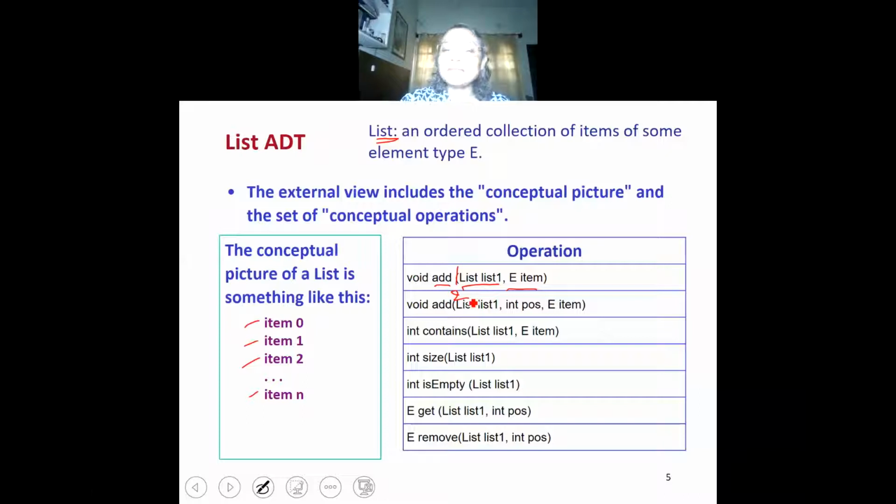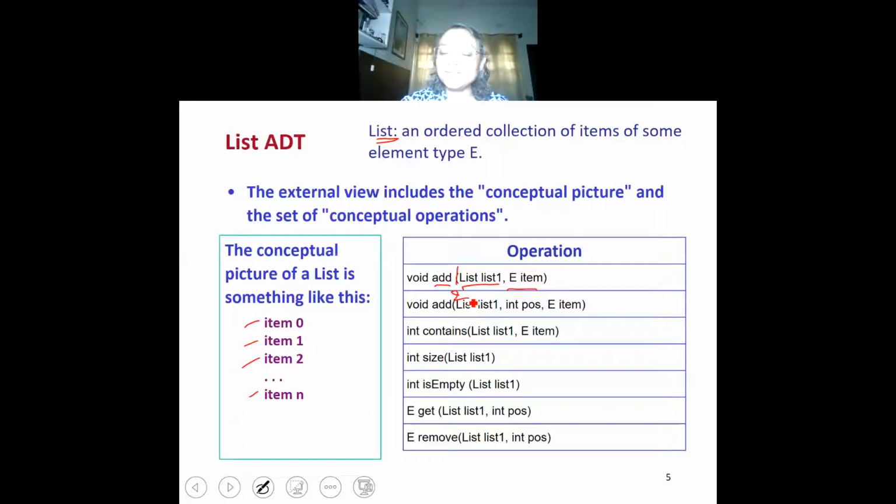So add2 can be a function which takes a list, an item and a position at the list where the item is to be inserted. So if we say list 1, 5, item, then item must be inserted in position 5 in the list 1, and the specification may also specify that the elements from 6th element onwards will be shifted so that this new item is added in the 5th position.